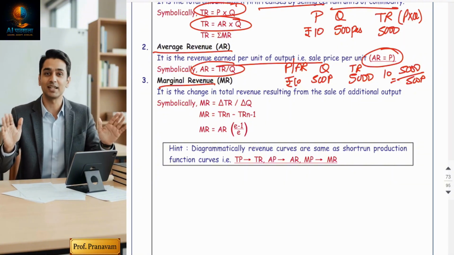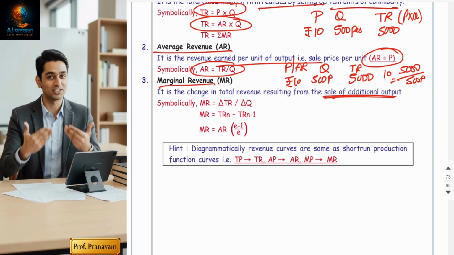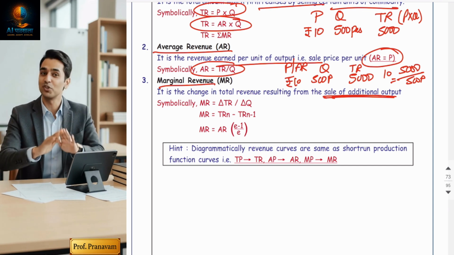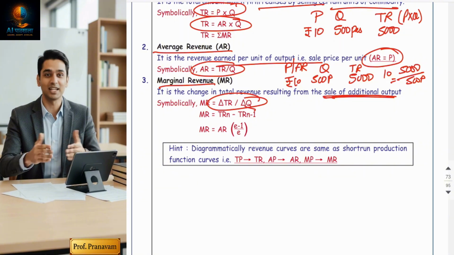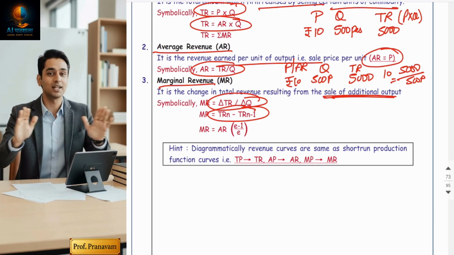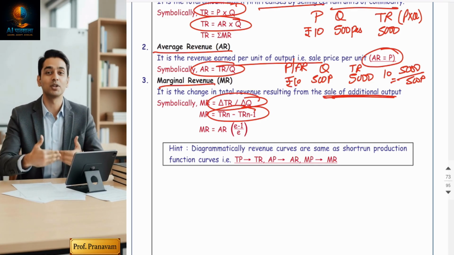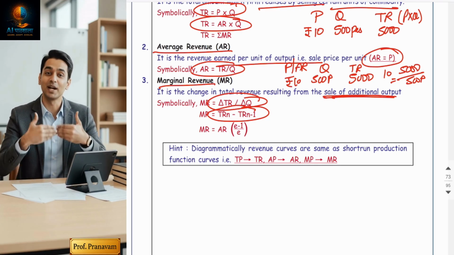Guys, it is the additional revenue earned by selling one more unit of output, meaning it is the extra revenue earned by selling extra output. The formula to calculate marginal revenue is change in total revenue divided by change in quantity, or I can say TRn minus TRn minus 1, that is, just take the difference between total revenues. Basically, marginal revenue tells us how much extra income the firm has earned by selling one additional unit. It indicates the performance of the company.